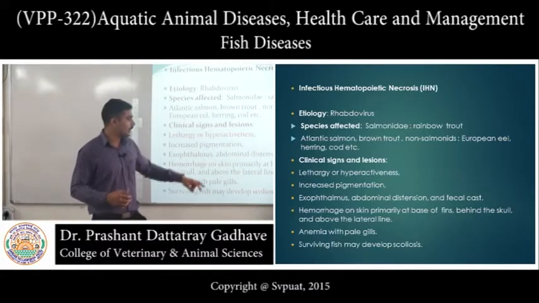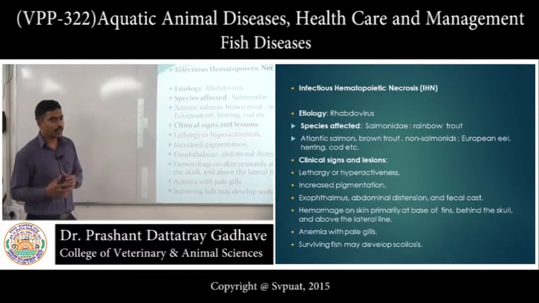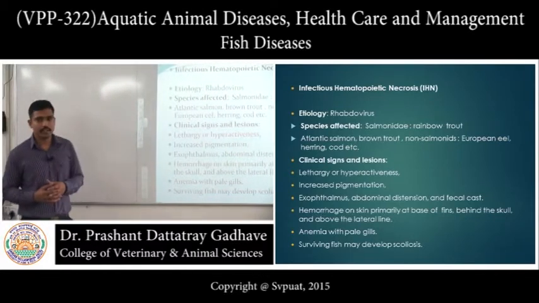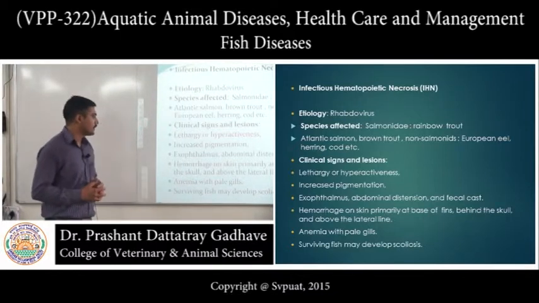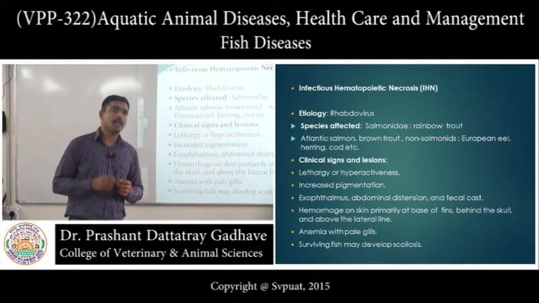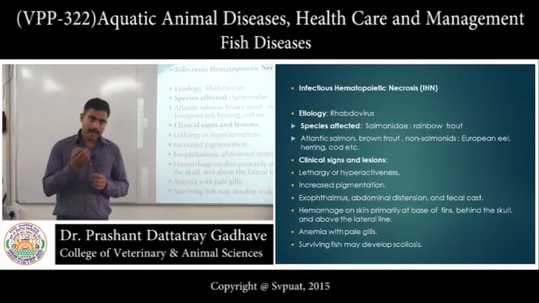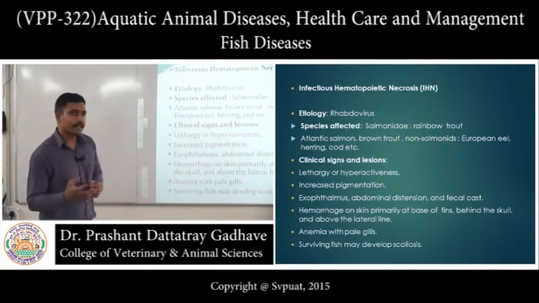Then another clinical sign is the fecal cast. Formation of fecal cast is also an important clinical sign for infectious hematopoietic necrosis disease. Then there is the presence of hemorrhages on the skin. A typical presence of hemorrhages is at the base of the fin, behind the operculum, behind the skull, and above the lateral line system.